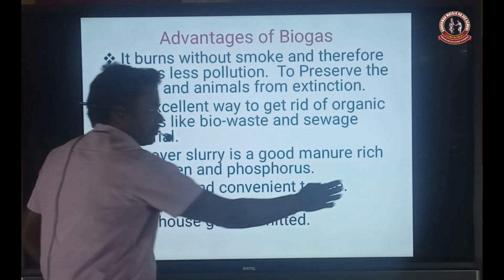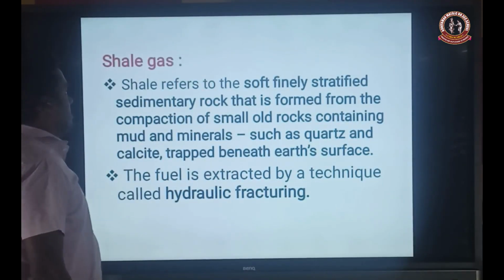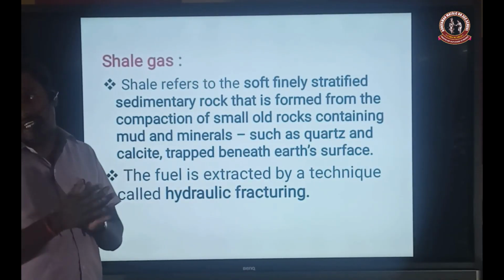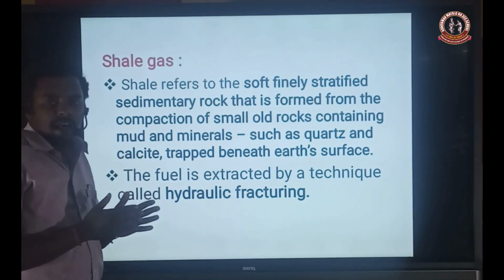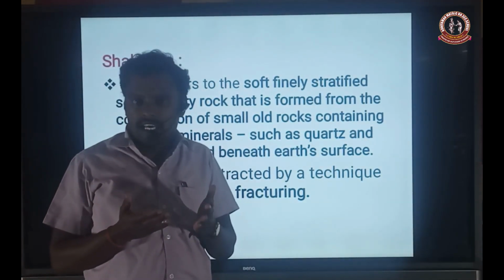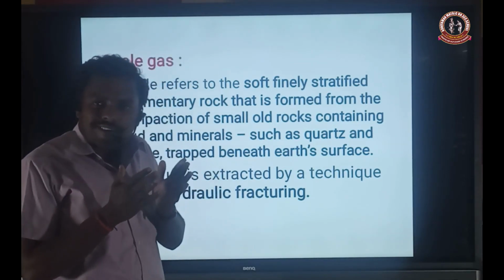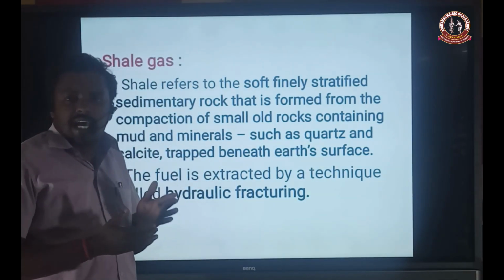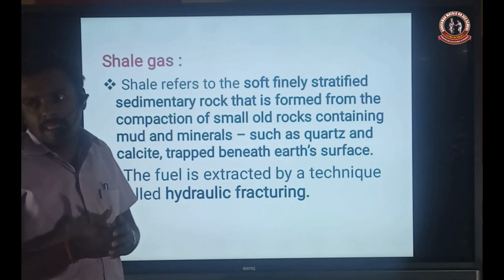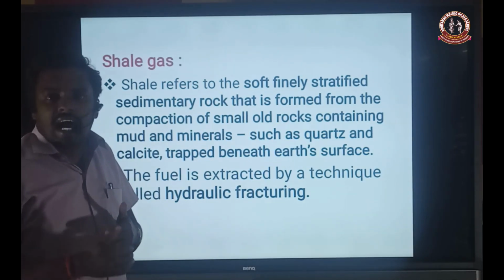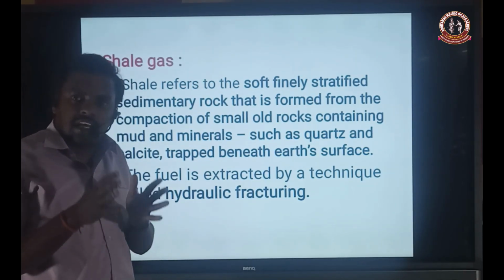Next one, shale gas. It is another type of gas. This type of gas is obtained from the sedimented rock surface, produced at the time of drilling or well boring in the rock region.